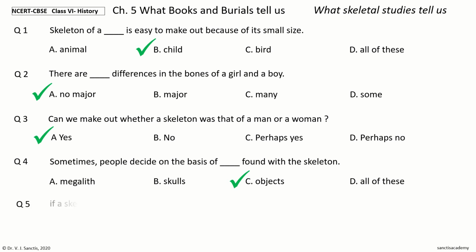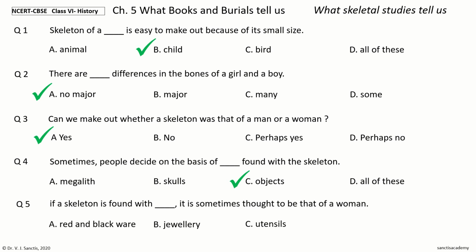Question 5. If a skeleton is found with dash, it is sometimes thought to be that of a woman. The options are red and black ware, jewelry, utensils, all of these. Your time to choose. And the answer is jewelry. So, if a skeleton is found with jewelry, it is sometimes thought to be that of a woman.